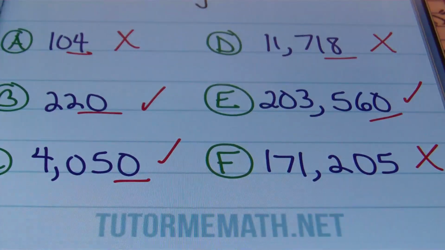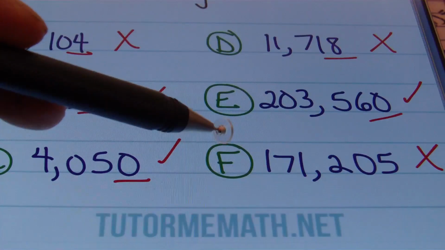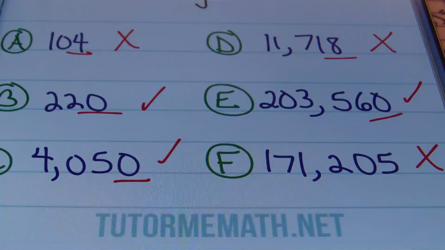Why is it no? You there in your living room, looking at your iPhone, watching this video. Why was this not divisible again? Tell the class. You're right. It's because the last digit is 5. It needs to be 0 in order to be divisible by 10. You're absolutely right. Very good, John.